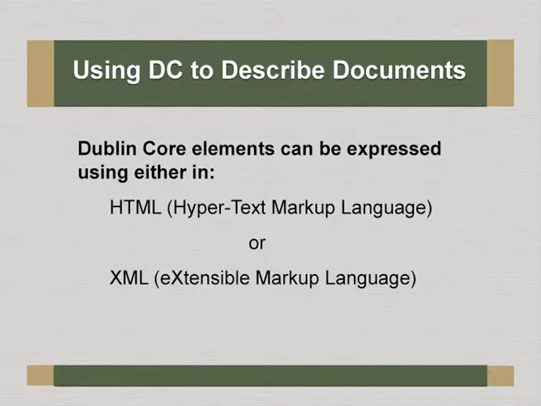Now, using Dublin Core, one can use it in two ways. One is in the context of HTML. That means if you already have HTML pages, you can incorporate Dublin Core in the HTML documents, but mostly Dublin Core is expressed in extensible markup language, that is XML, which is a structured record.